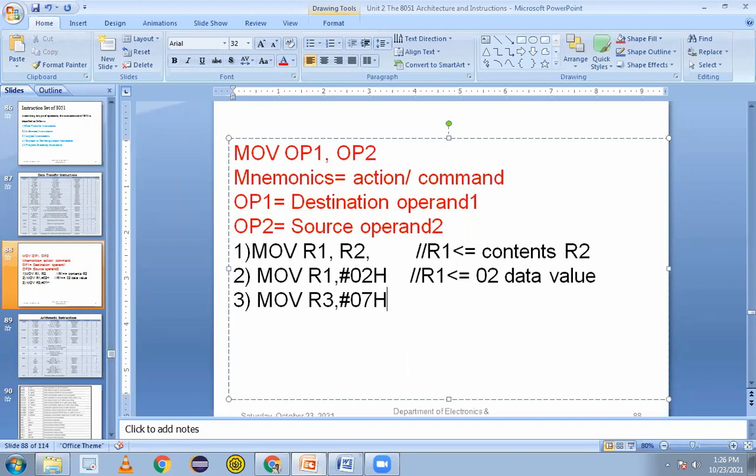You can give space or it doesn't matter. Hash 07. Why 07? I'm taking it here because these are 8-bit numbers. That will perform: R3 will get the value 07 data. Is it clear?